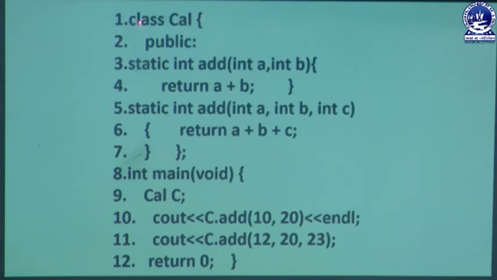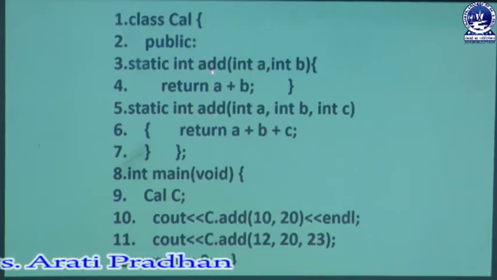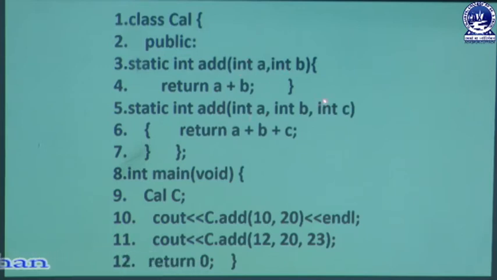Here you can see that I have used the class. One add function takes two arguments of int type and returns an int, and here again I am using the same name add with three parameters of int type and returning an int. Actually here the return types are the same, the function names are the same, but the parameters are different. Here two parameters, here three parameters of the same data type.